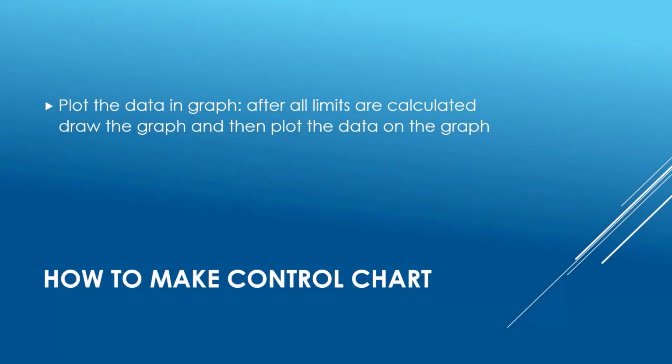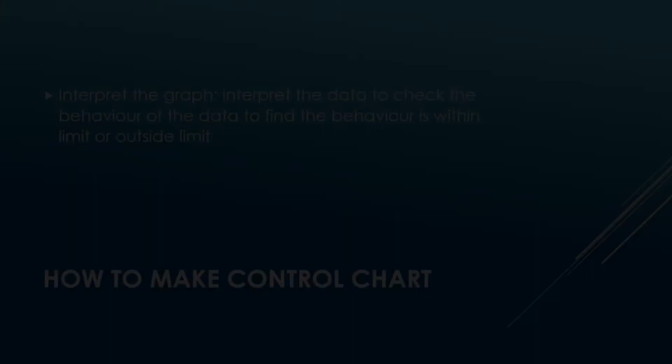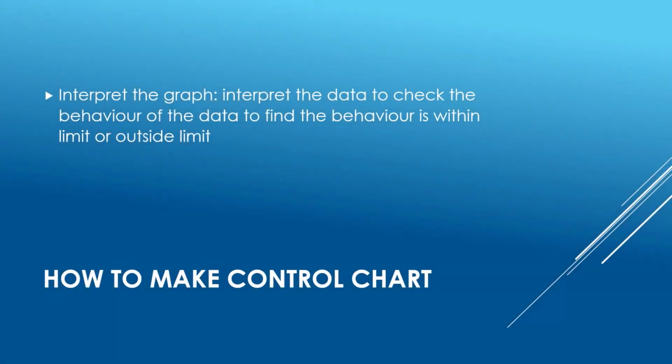Plot the data in graph. After all limits are calculated, draw the graph and then plot the data on the graph. Interpret the graph. Interpret the data to check the behavior of the data to find whether the behavior is within limit or outside limit.